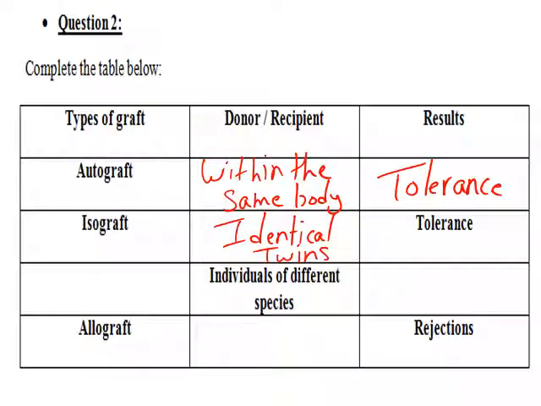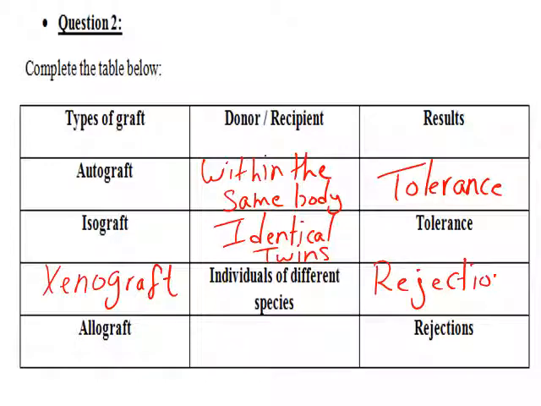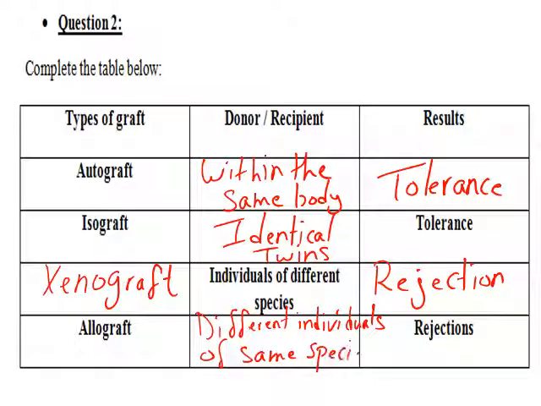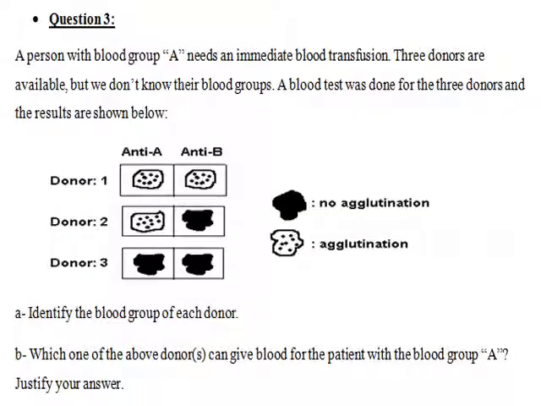Between individuals of different species, we have xenograft, and mainly it's rejected, so we have rejection. Allograft is between different individuals of the same species, and mainly it's rejected. Question number 3.